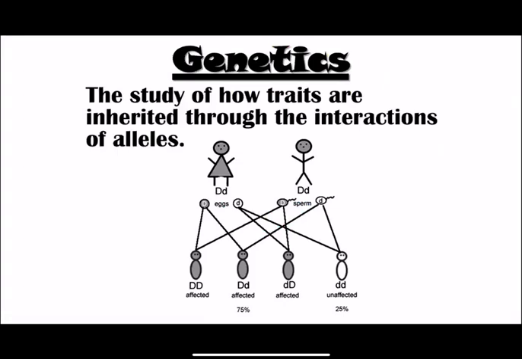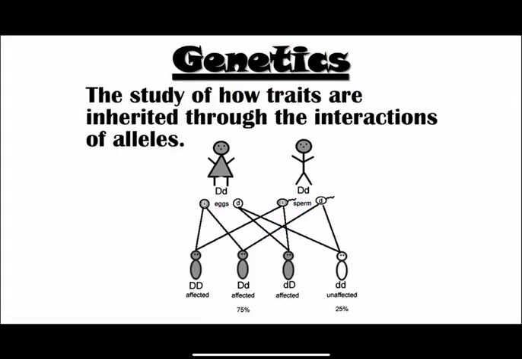Let's look at mom's genes. She has the possibility of donating a dominant allele or a recessive allele. Let's look at dad. He has the opportunity to donate a dominant allele or a recessive allele. If both parents donate a dominant allele, then you will have a kid who expresses dominant traits.